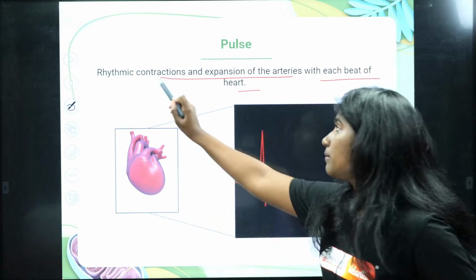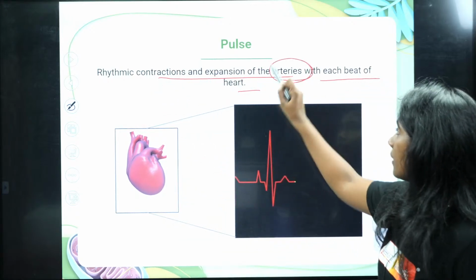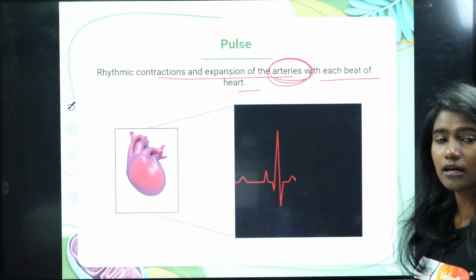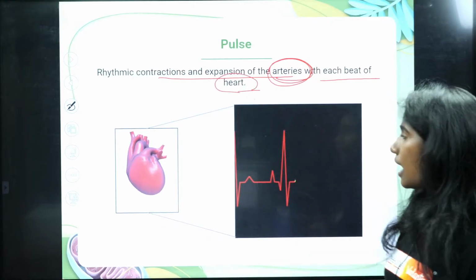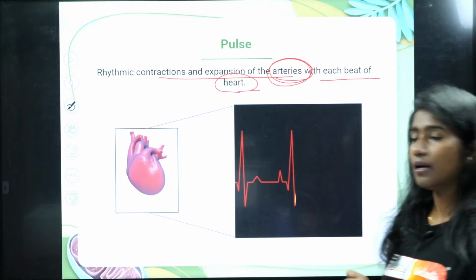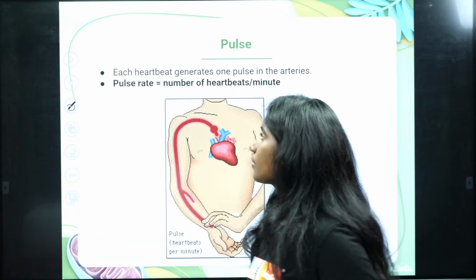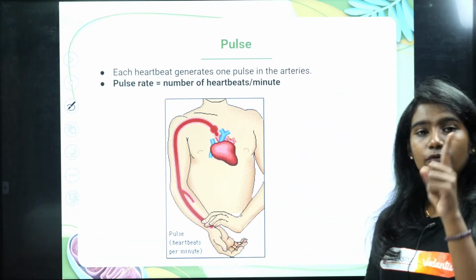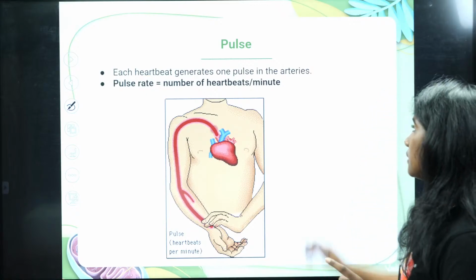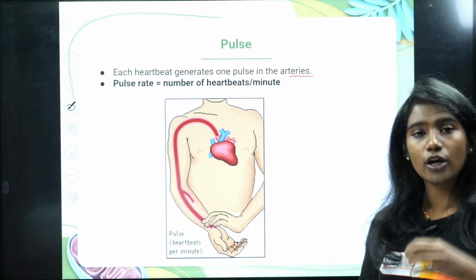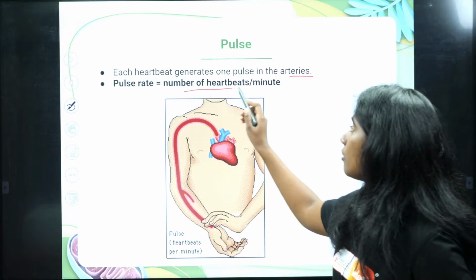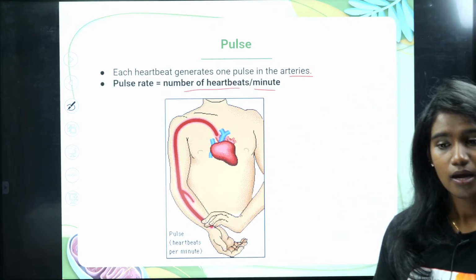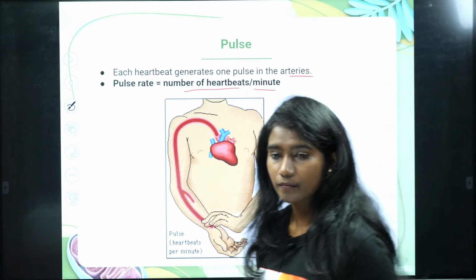Okay, this is the rhythmic contraction and relaxation of the arteries, not the heart. Most of the students think that it is the heart. No, it is actually arteries. That is called as pulse. Each heartbeat generates one pulse. So for each beat, there is one pulse that is generated in the artery. So your pulse rate is nothing but the number of heartbeats per minute. That is your pulse rate.